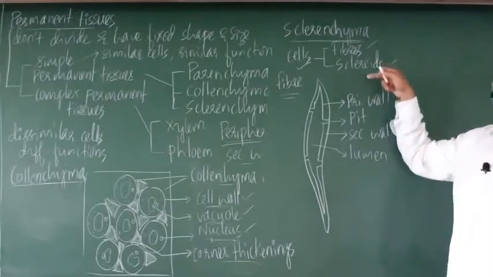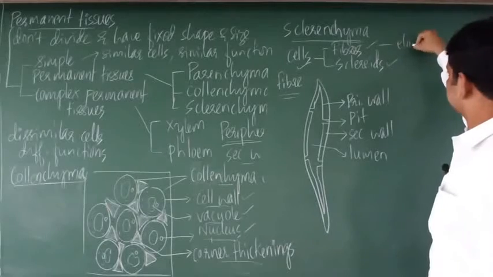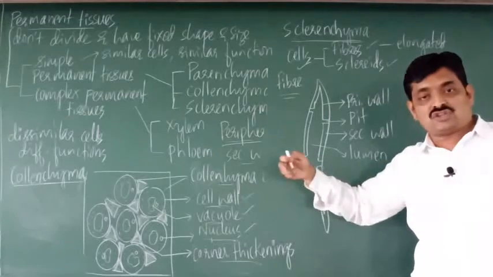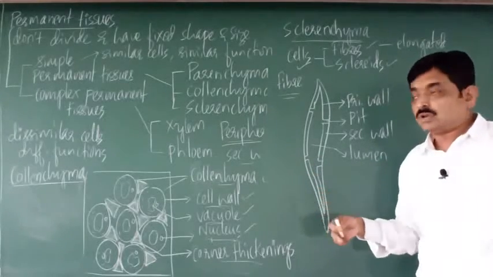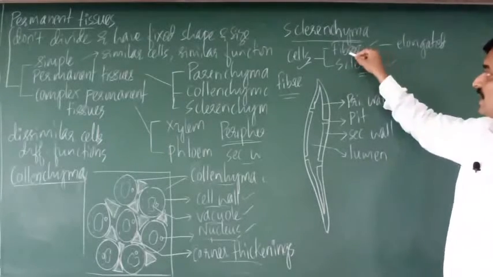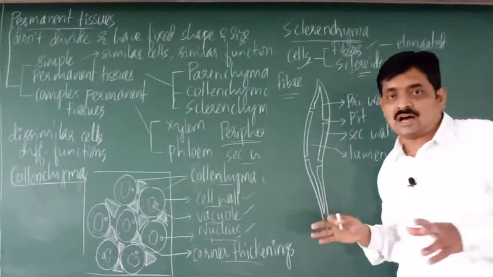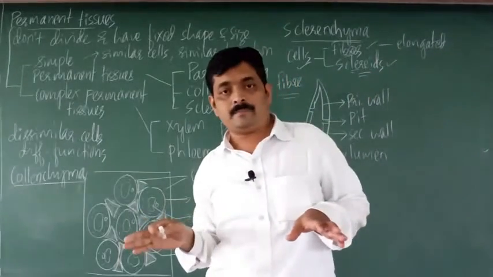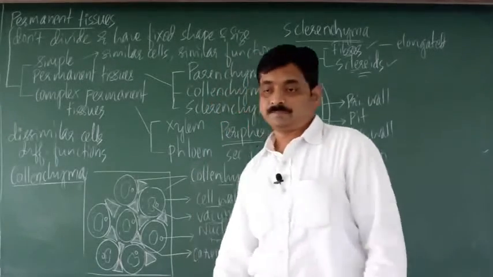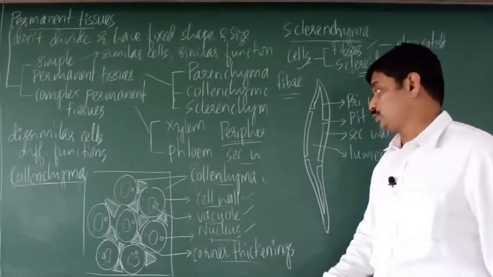Now what is the difference between fibers and sclerites? Fibers are elongated, meaning they are very long in shape, whereas sclerites are oval or spherical in shape. The rest of the properties are the same. So we shall consider the characteristics of sclerenchyma.